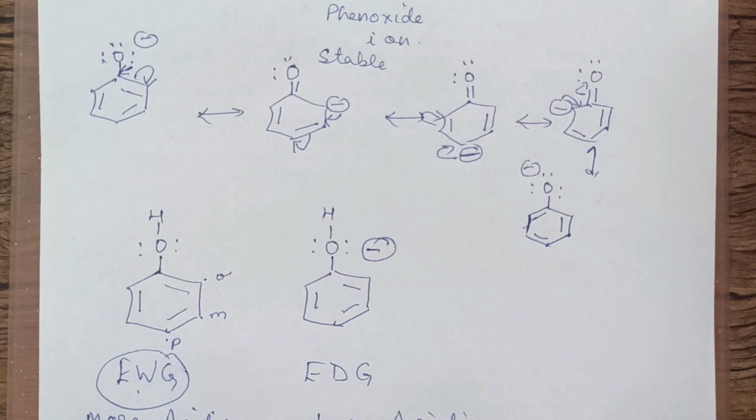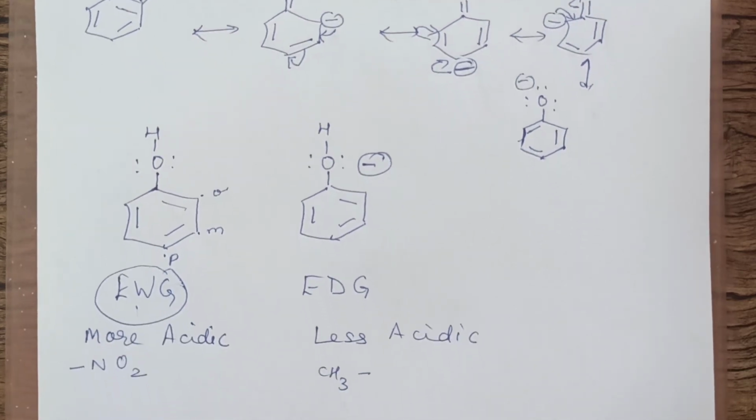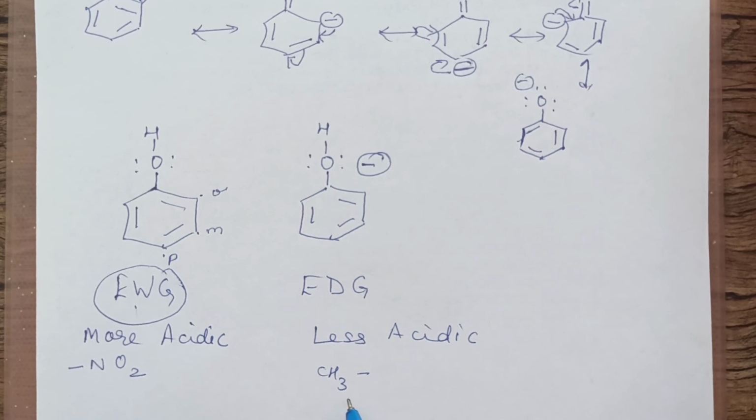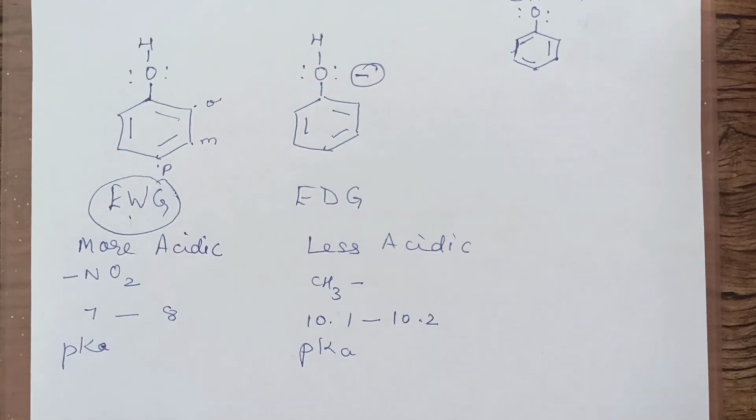Now, what are the common electron withdrawing groups you will see? You will find the nitro group. Nitro group is an electron withdrawing group. Electron repelling group, if there is say an alkyl group attached. If nitro group is there, it is electron withdrawing, so this will try to increase the acidic nature. And if alkyl group is there, it will try to decrease the acidic nature. Clear?